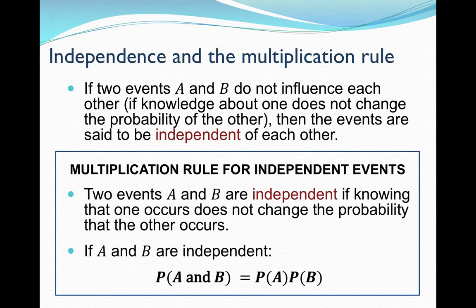We have a rule about independence and multiplication. An event is independent if knowing that one thing occurs does not change the probability that the other occurs. If they are independent, we can multiply the two. So knowledge of one thing does not change the probability of the other. They are said to be independent. But if you know something and it impacts the probability of the other thing, they're not independent. If I have two things that are independent, I can multiply to find their intersection, the probability of A and B.